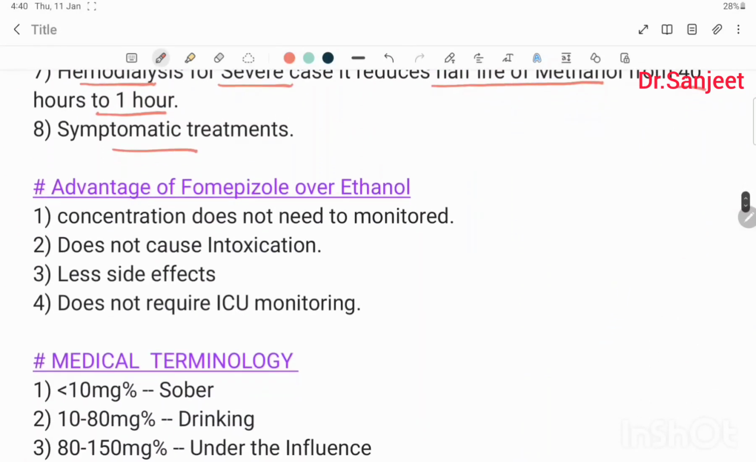Then advantage of fomepizole over ethanol. Concentration does not need to be monitored, does not cause intoxication, less side effects, and does not require ICU monitoring. So this is the advantage of fomepizole over ethanol.